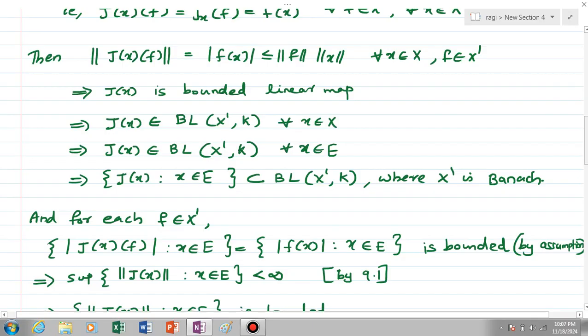That is, the set of all mod j of x of f where x element of E is bounded. So the supremum is clearly less than infinity by theorem 9.1, the uniform boundedness principle.